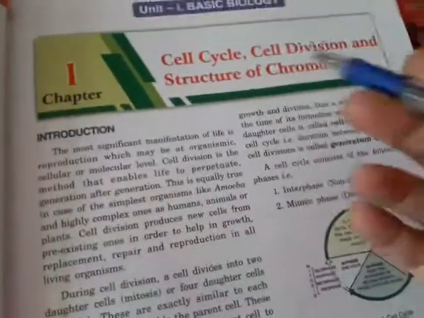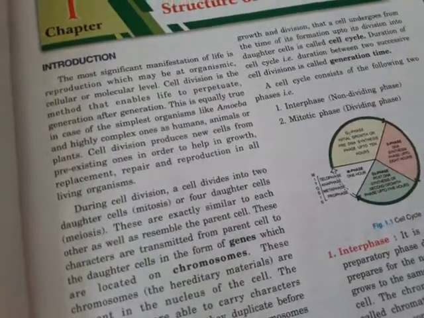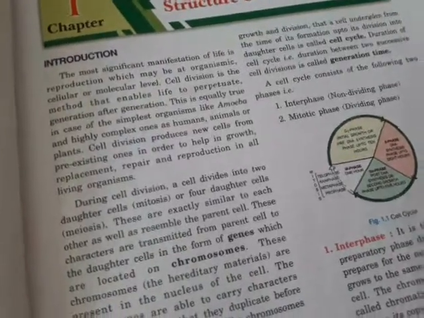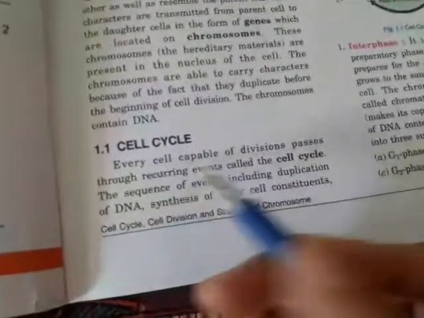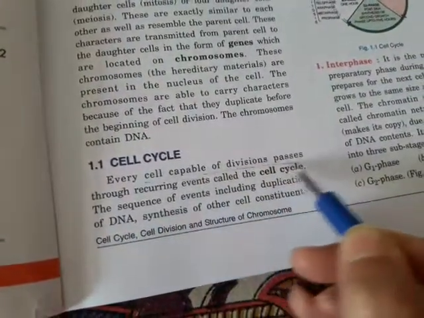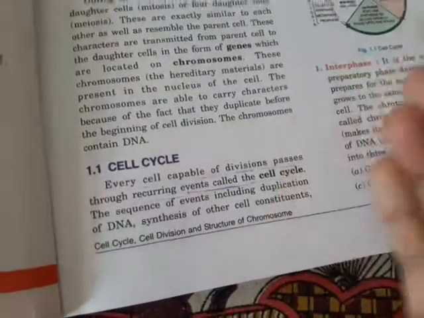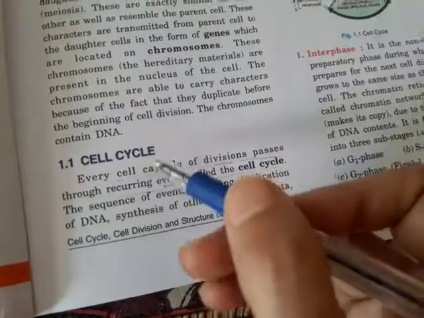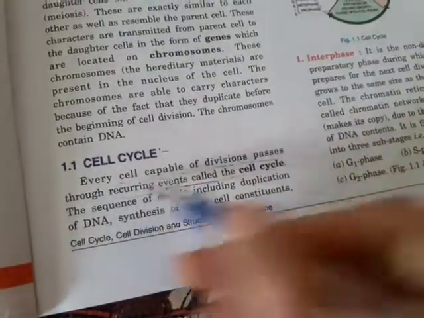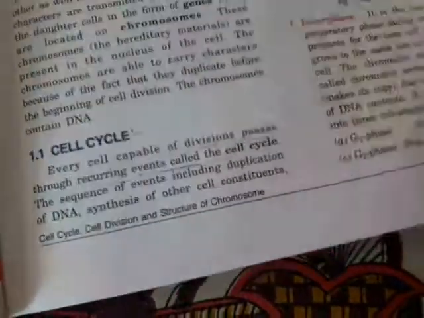From the first chapter, that is the cell cycle. We already did this chapter in the school, but again I am going to repeat this chapter. What is the cell cycle? Every cell capable of division passes through recurring events. Some events are repeated in the cell cycle, so they are called the cell cycle. Repeating events, basically, are called the cell cycle.